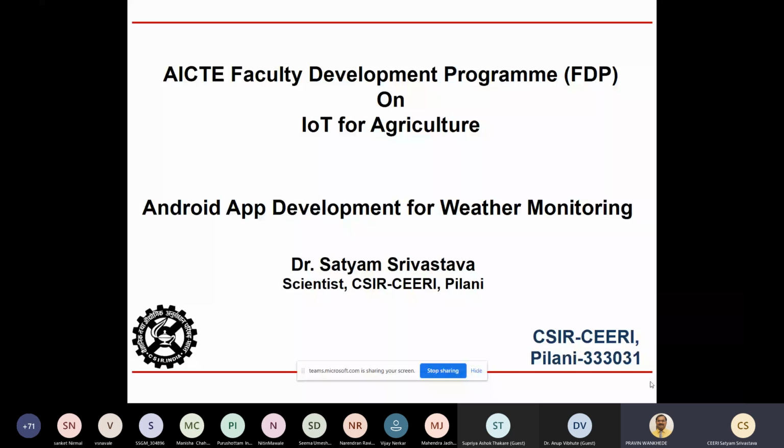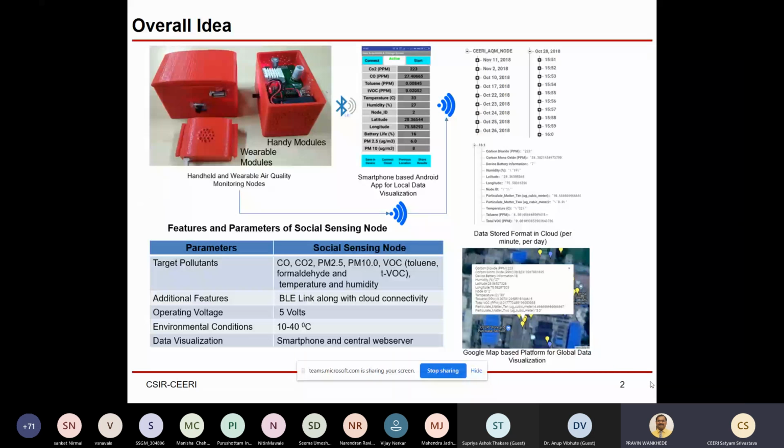So this is the overall idea of what is needed in an IoT enabled actual device. On the right hand side, this is the device we have developed for air quality monitoring. You can also say weather quality monitoring, because air is also part of the weather and has different weather quality parameters. This device we have developed in two formats. One is a wearable module, a watch kind of format, and another is a palm size device.